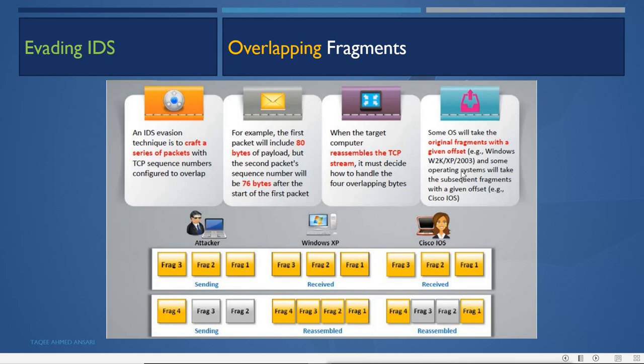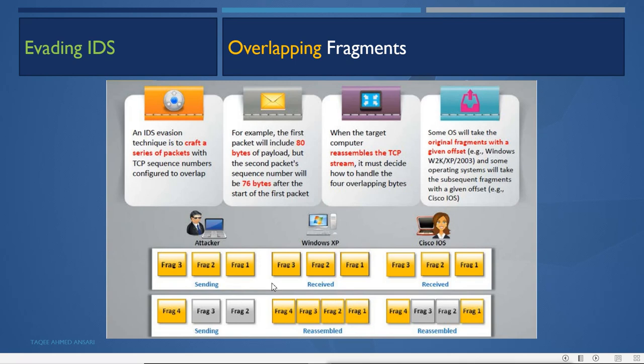Now what does the attacker do? The attacker creates 3 fragments, like 1, 2, 3. First it will send 1, 2, 3, which is received by Windows or Cisco IOS. Then the attacker sends 2, 3 and 4. Now these 2 and 3 are not real packets, they are false payload packets, but they are overlapping, because remember 2 and 3 were already sent. So it is sending 2 and 3 again along with the original one.